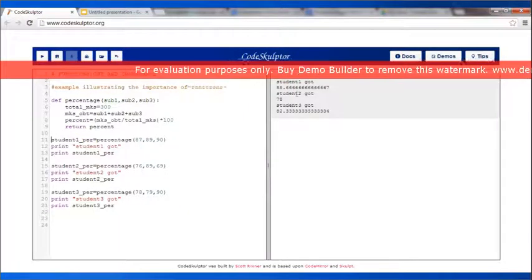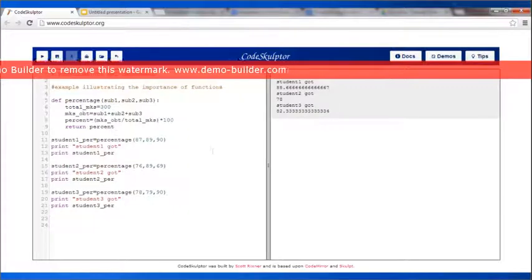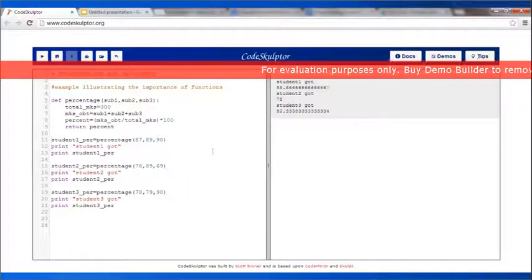So you see that I have done this for 3 students, and all I had to write was equal to percentage, in the brackets whatever the marks were. If I would have had to write this piece of code again and again for these 3 students, it would have been really difficult. And here I am taking an example only with 3 students, and you hardly have 3 students in a class. There are more than 3 students. So this shows why I need to have functions in my program, because they are going to make my programming extremely easy. I have reduced the size of the program, and I have also called just a line of code to calculate the percentage, instead of putting that formula of percentage again and again for each student.